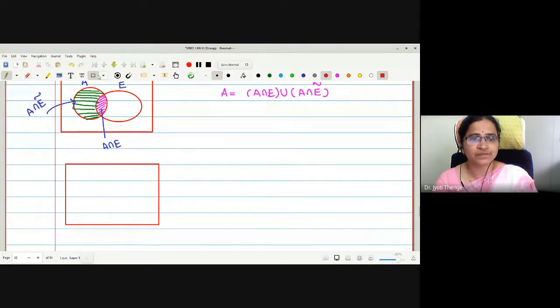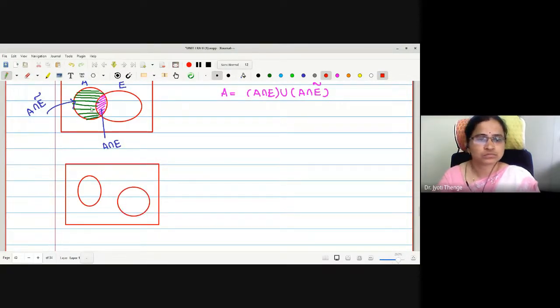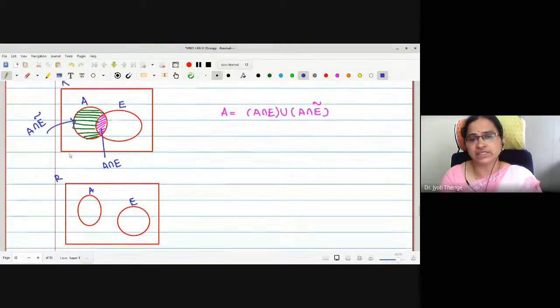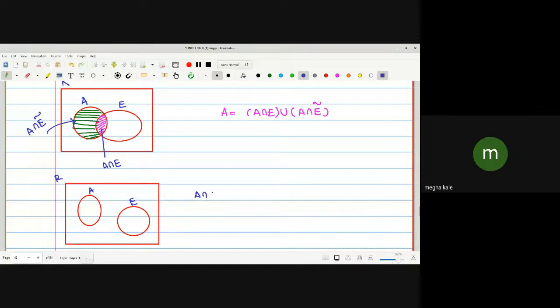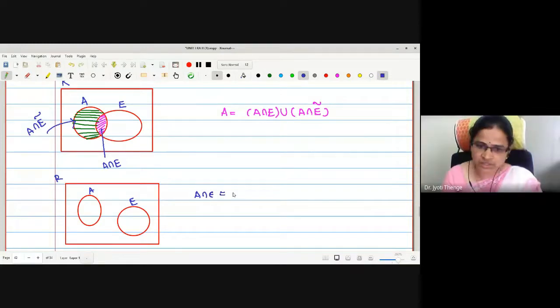What will happen if these two do not intersect? That is disjoint. Say this is my A set and this is E set. Then what about A intersection E? Here I will write. Yes, it is empty. A intersection E is empty.